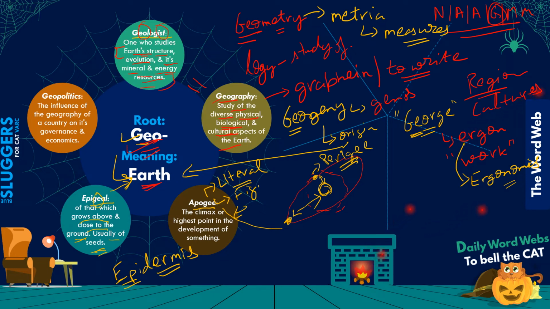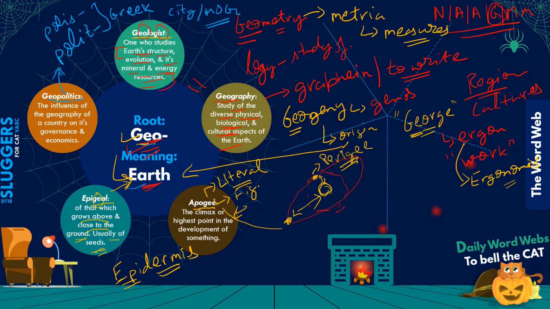Okay, geopolitics पे आते हैं. Now, geopolitics में the first part obviously comes from geo, which means earth, and politics basically comes from the Greek root polit or polis. Okay, so second part है आपका that comes from that. So POLIT, or another variant of it is POLIS. Okay, these are Greek terms. There is some lag in the writing tab today. They are both Greek terms for either city or method of governance. City or the method of governance of the city. Okay, MOG. I'm writing it just in short.